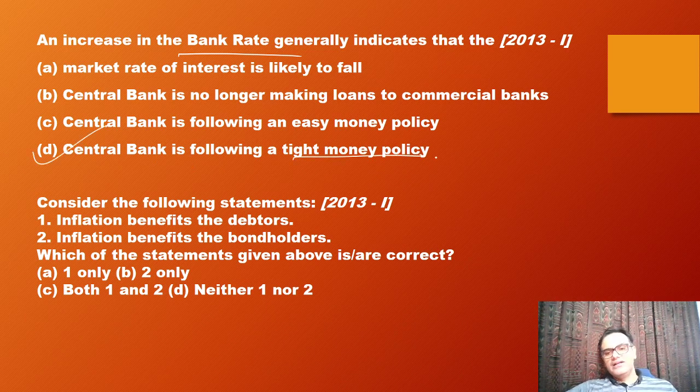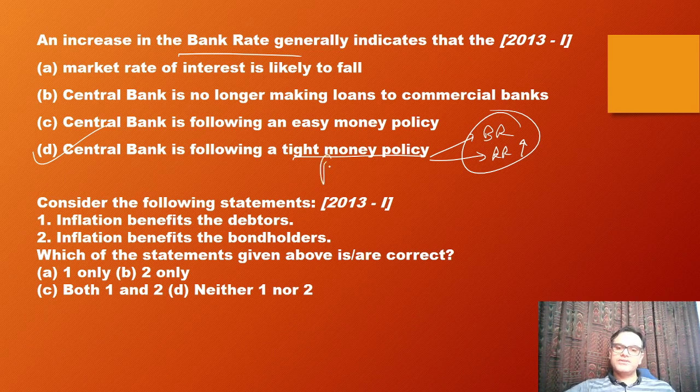D is the answer. Tight money policy basically means bank rate and repo rate will be high. So at a higher rate, it will be following tight money policy or dear money policy. Remember the monetary policy stance. So you should know this for your prelims.